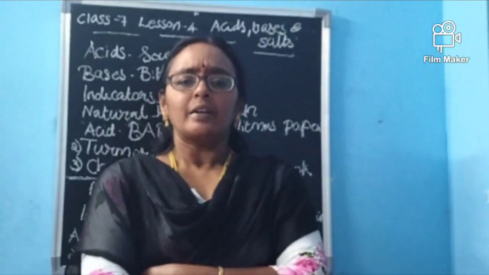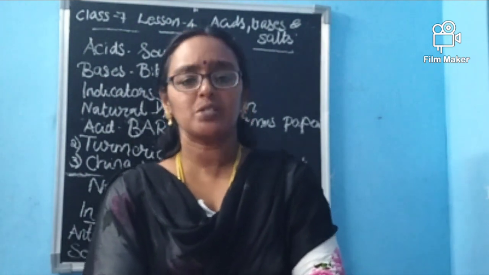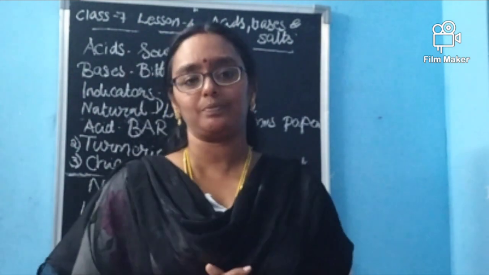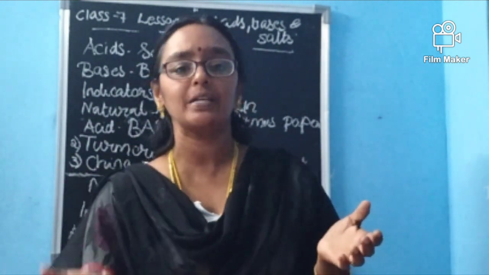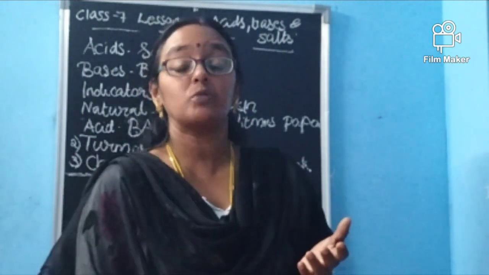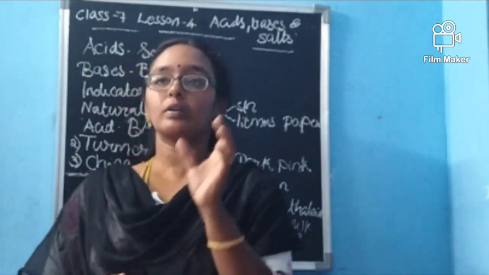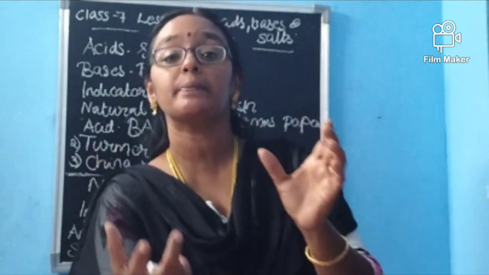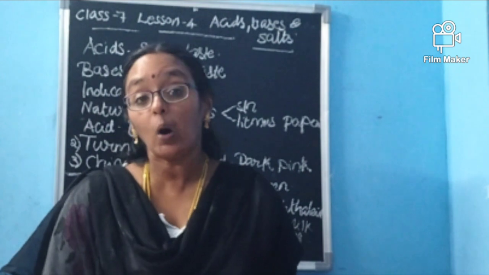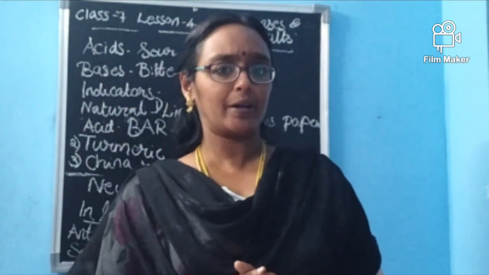Okay. Now we understood much more about acids and bases. Now we should see how we can make the acid and base into salt. We know when acid reacts with base, we will get salt. But to which extent or to which amount of acid, which amount of base has to be added to get salt, that we don't know. So for 5 ml of hydrochloric acid, how much ml of NaOH should be added to get NaCl? We don't know that. How can we do it? It also can be done with the help of indicators.